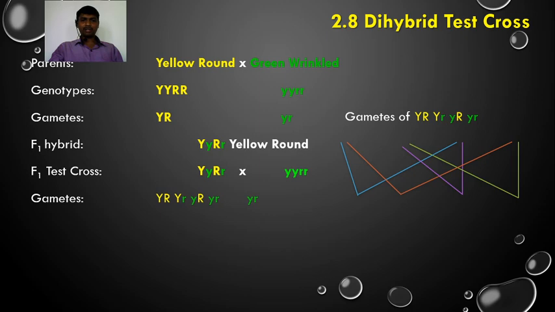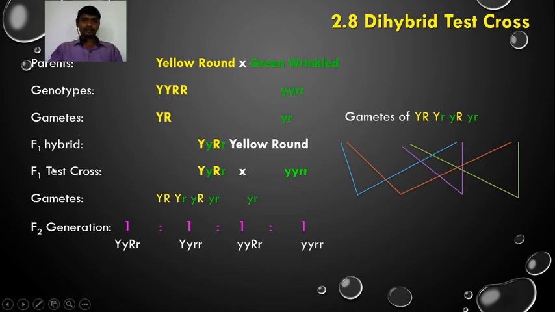Now after the fusion of these gametes, we get the F2 generation in the ratio 1:1:1:1. So what happened here? When capital YR fuses with small yr, we get capital Y small y, capital R small r. The second gamete, capital Y small r, fuses with small yr, and we get capital Y small y, small r small r.